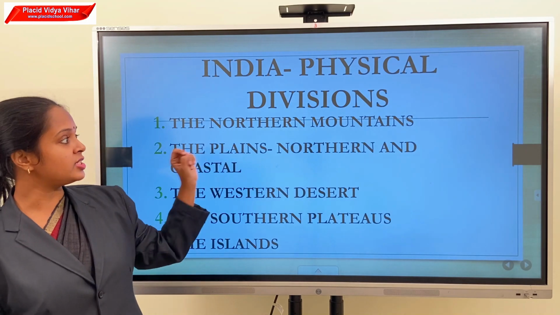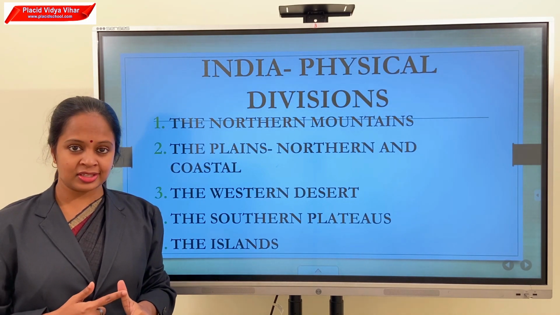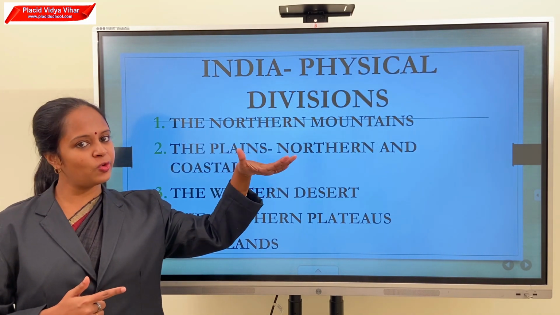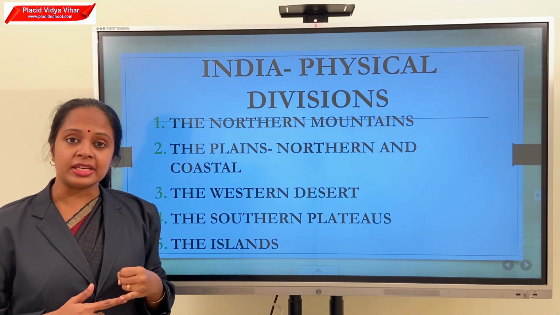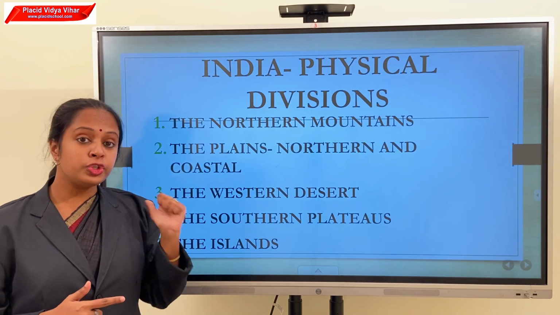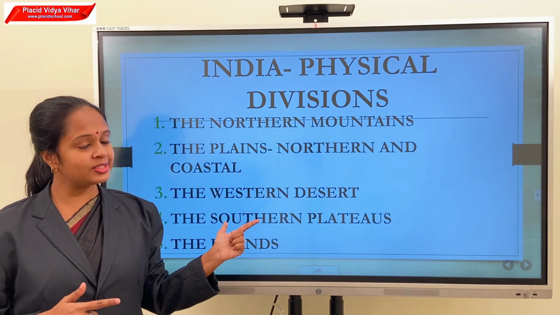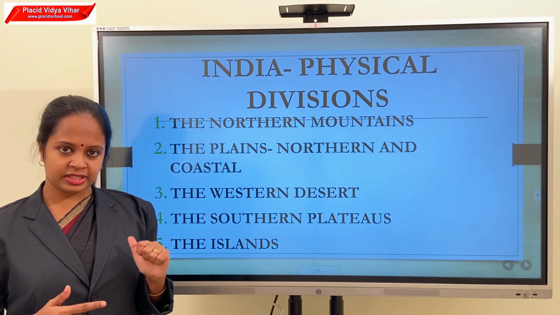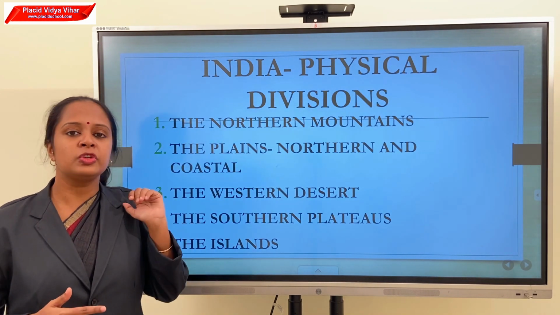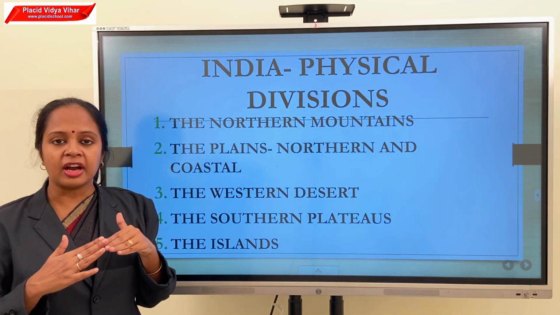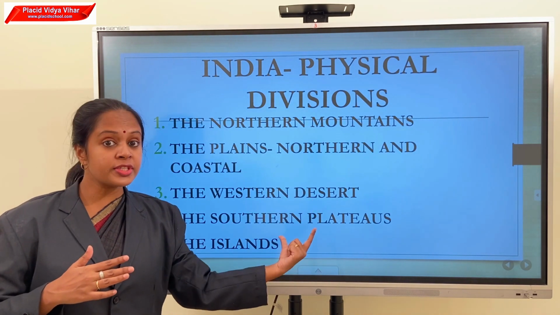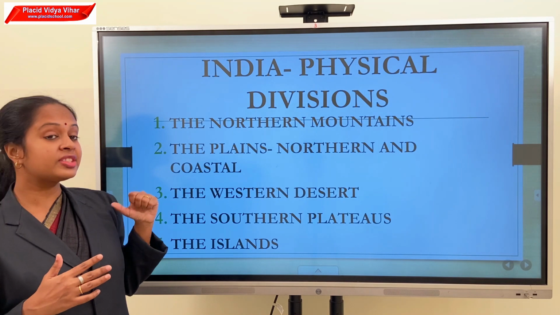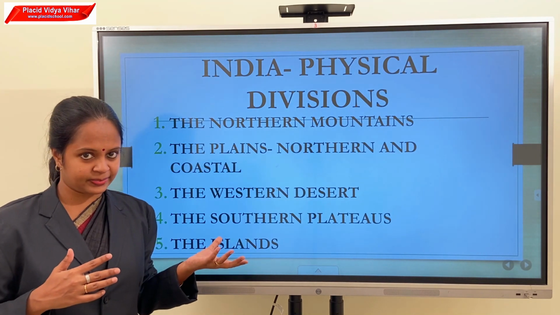Okay, first is the northern mountains. In the northern region we have mountains. Second is the plains. We have 2 plains, the northern plains and the coastal plains. Just below the northern mountains, we have northern plains and also we have coastal plains. Third is the western desert.